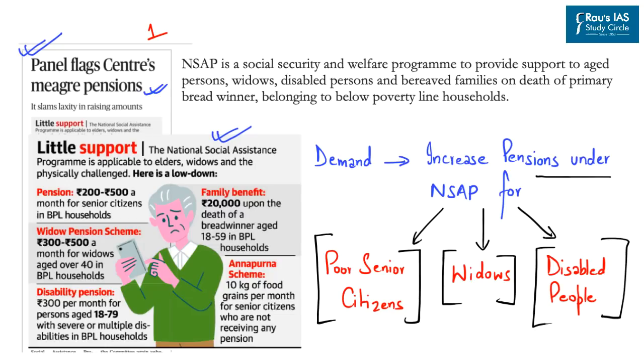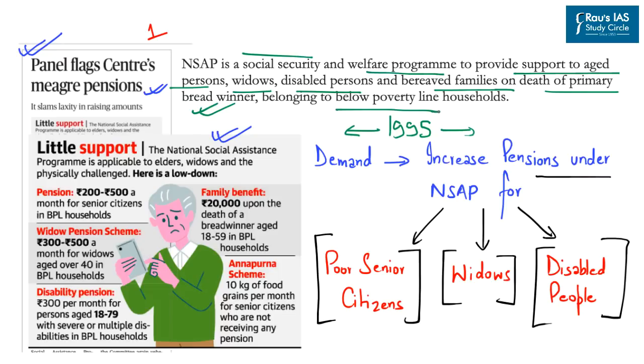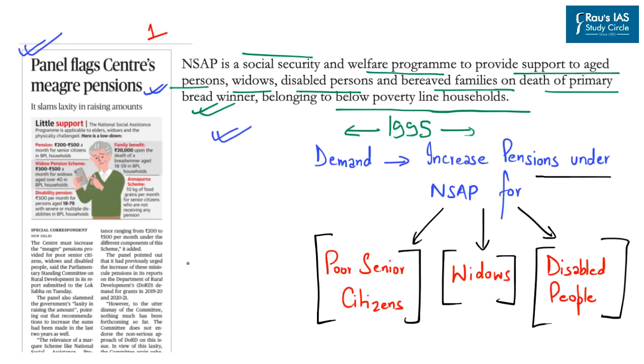Now, National Social Assistance Program is a social security and welfare program which was introduced by the Government of India in the year 1995. And the aim of the program is to provide support to aged persons, widows, disabled persons, and bereaved families on death of primary breadwinner belonging to below poverty line households. So, a Parliamentary Standing Committee on Rural Development has urged the Centre to increase the meagre pension provided to poor citizens, widows, and disabled people under National Social Assistance Program.